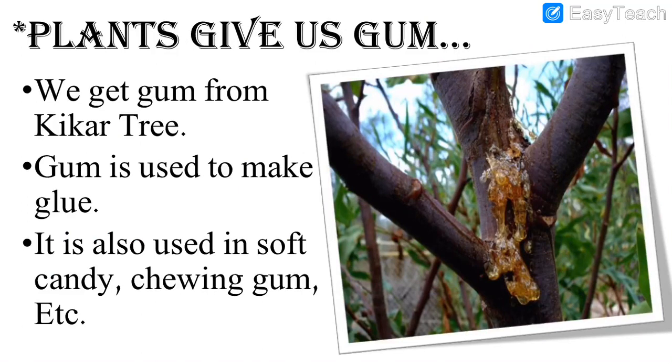Then we had seen we also get gum. See, this is gum, and with the help of gum we can do a lot of things, like craft activity, etc. So we get gum from which tree? Kika tree, and it is used to make glue. If you want to stick something, you use gum or glue. It is used in soft candy, chewing gum and other things. So it is also a very useful thing.